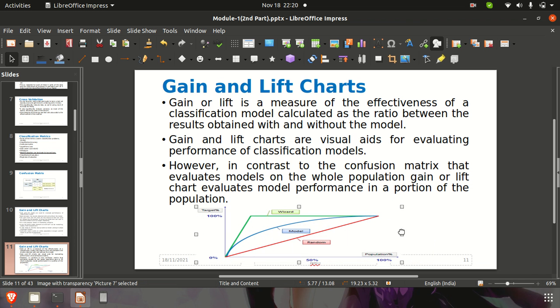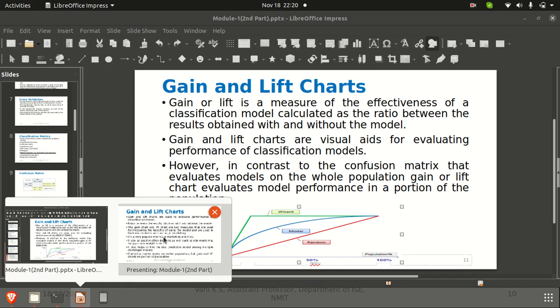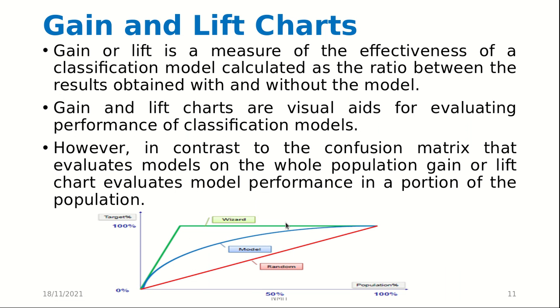So basically you can see here that there are 3 curves, and they are wizard, model, and random. Gain and lift charts are visual aids for evaluating performance of classification models. However, in contrast to the confusion matrix that evaluates models on the whole population, gain or lift charts evaluate model performance in a proportion of population.